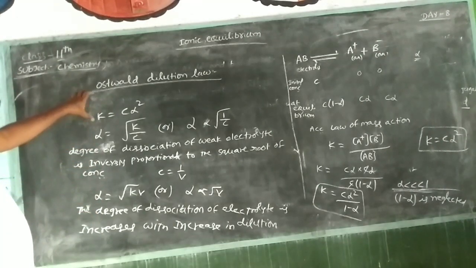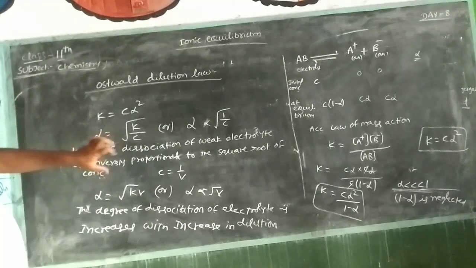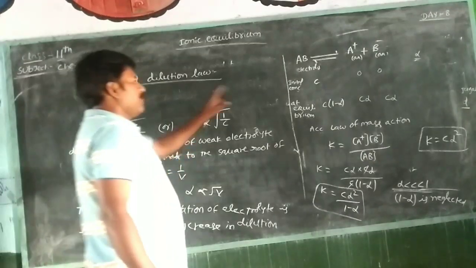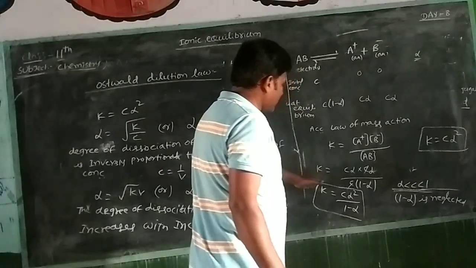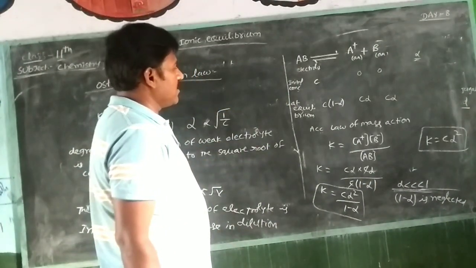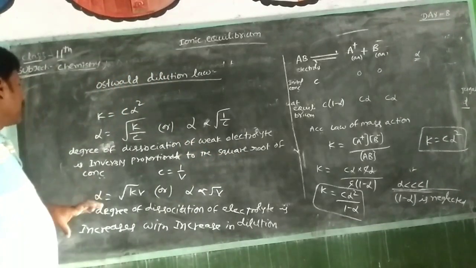Ostwald dilution law is applicable only to weak electrolytes, not to strong electrolytes. Consider one weak electrolyte giving A plus and B minus; at equilibrium, K is given by C alpha square by 1 minus alpha. Alpha is very much less than 1, so we write K is equal to C alpha square.